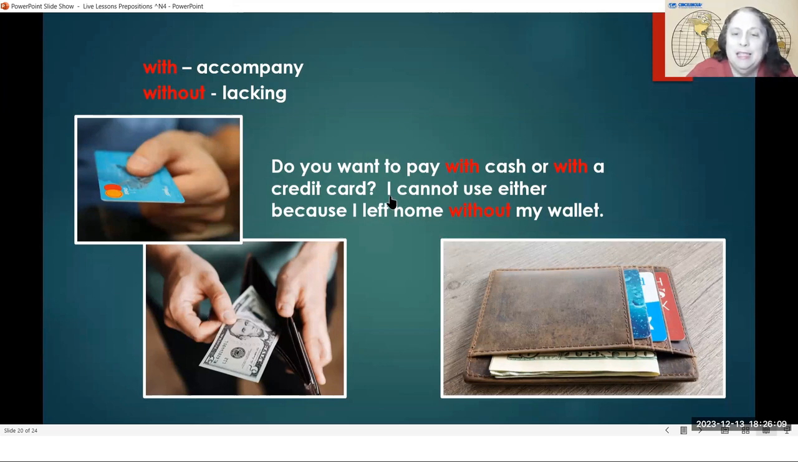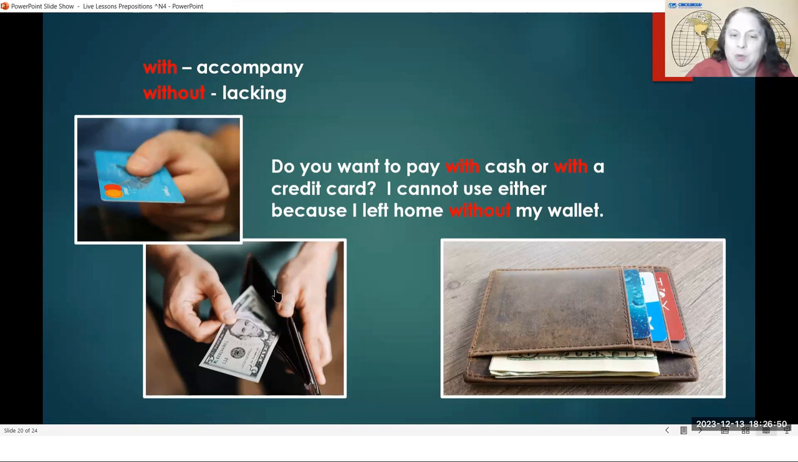And then the second sentence says, I cannot use either cash or a credit card because I left home without my wallet. So this item that you can put your credit cards and your cash in is called a wallet. Sometimes women will carry a wallet and put it inside of a purse. And often men will carry a wallet and put it in their pocket. But even women sometimes will put a wallet in their pocket. The wallet is the place that most people will carry their credit card and their cash.